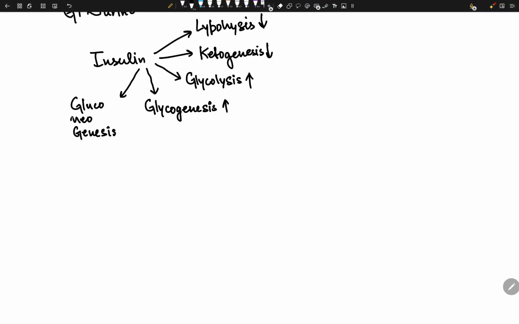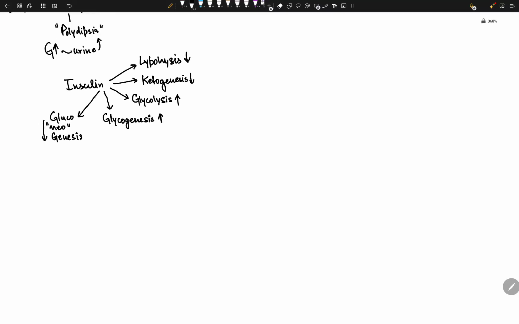When do you want to make glucose from non-carbs? Neo means new. So new glucose from a non-carb source. When does it happen? It happens when you are short on carbs, right? So insulin is actually responsible for all these things, right? So why does glucokinase increase all of that, right?